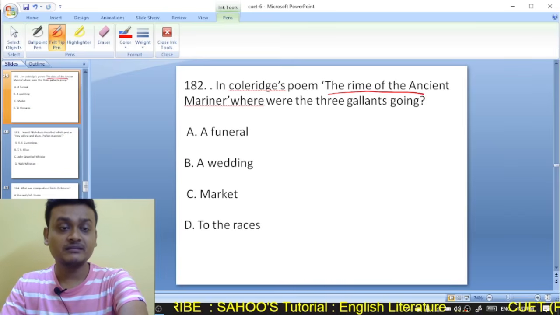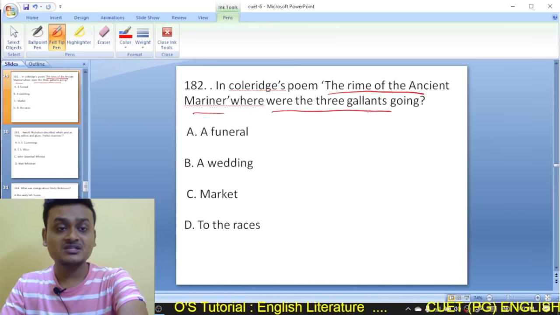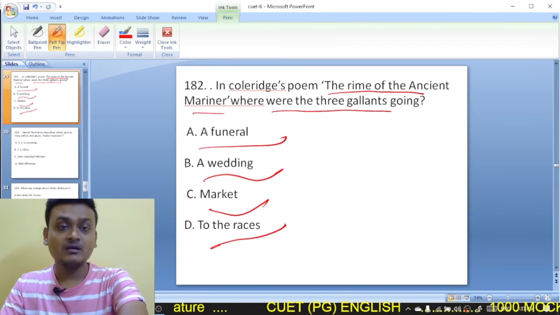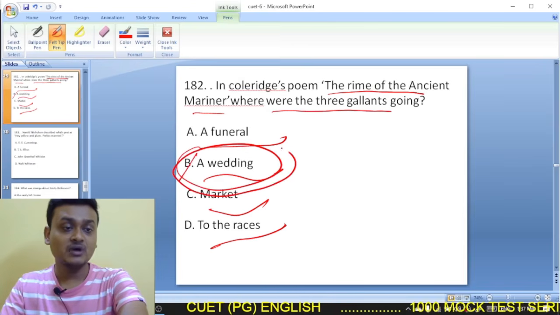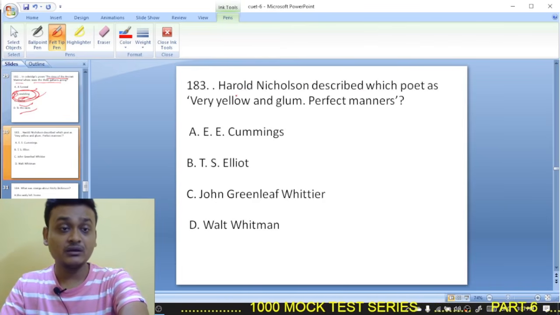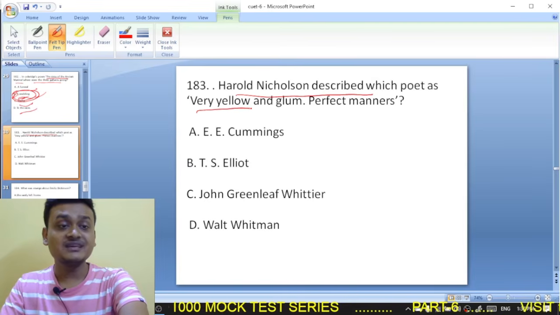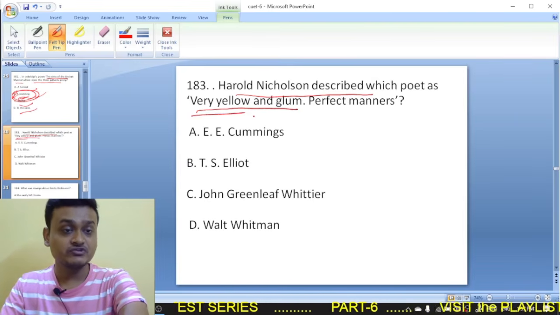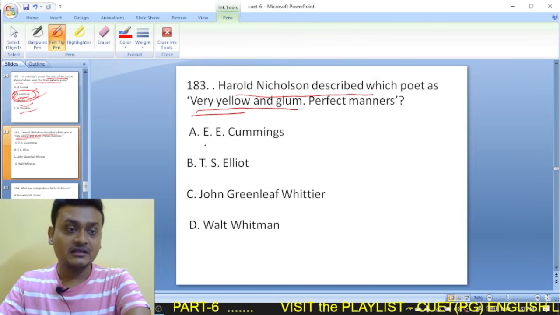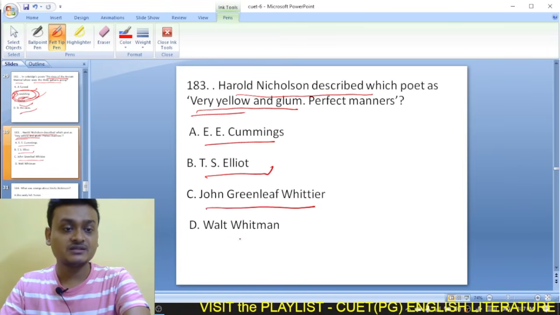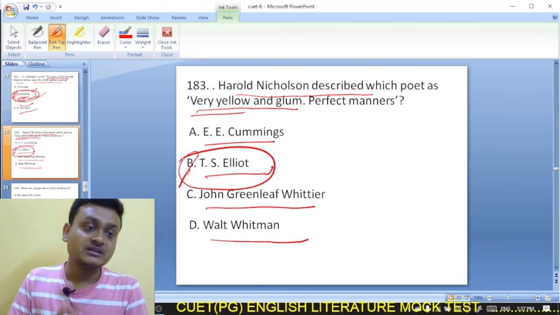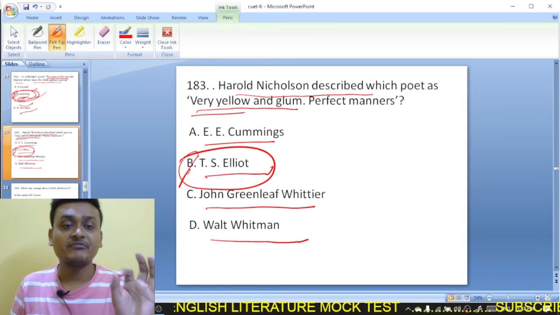In Coleridge's poem The Rime of the Ancient Mariner, which has 7 parts, where were the three gallants going: a funeral, a wedding, a market, or to the races? The gallants were going to a wedding party. So here B is the right option. Moving on to question 183. Harold Nicolson described which poet as very yellow and glum, perfect manners? The options are E. E. Cummings, T. S. Eliot, John Greenleaf Whittier, or Walt Whitman. So it was T. S. Eliot. Harold Nicolson described T. S. Eliot as very yellow and glum, perfect manners.